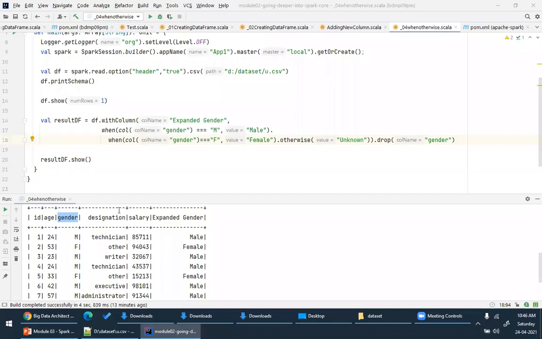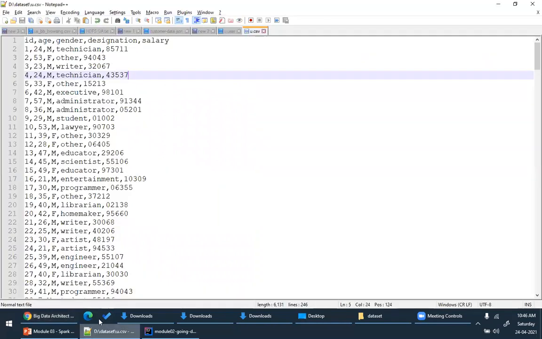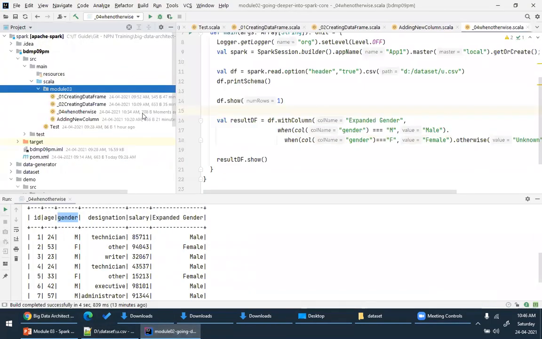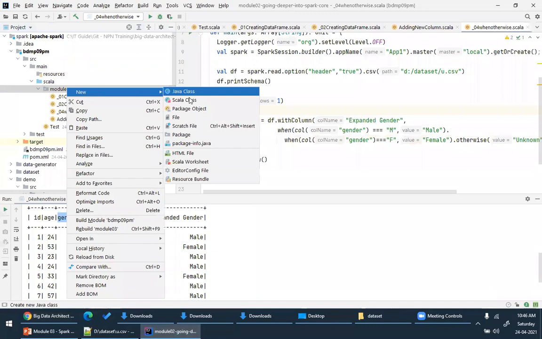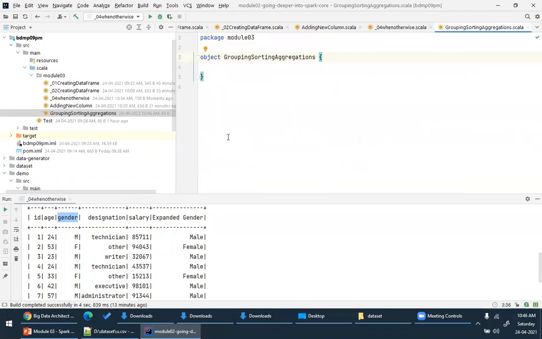Okay, now the next example, let me show you how to perform some aggregations and grouping on data frames. So I will take up this particular data set only, and I will create a data frame. We have already created a data frame, but anyway, let me create another program. So we'll just name it as grouping, sorting, aggregations.